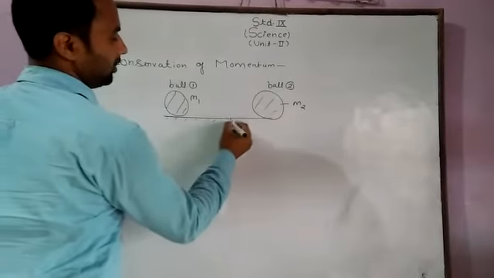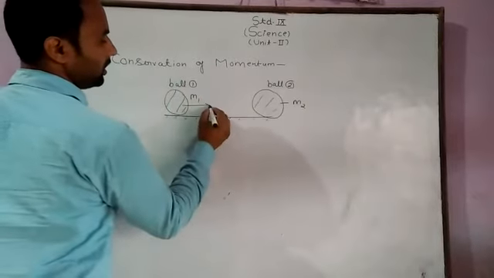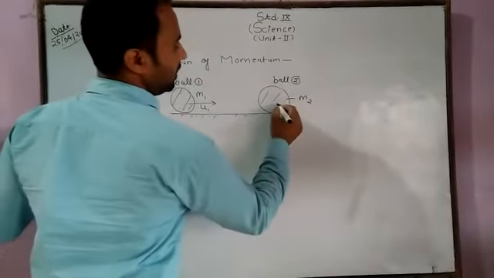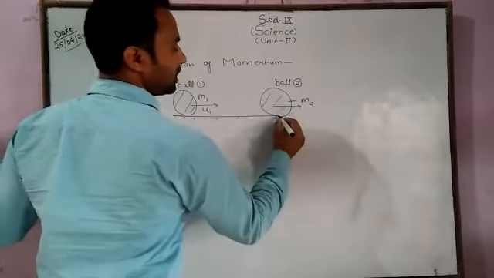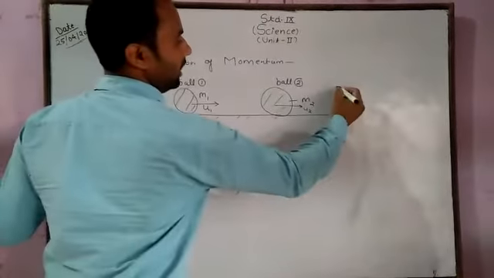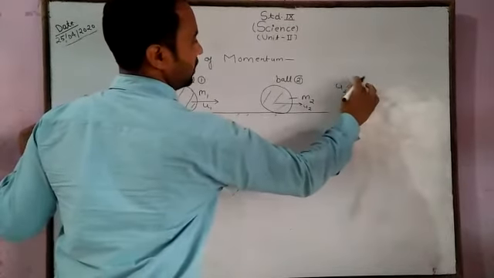This is our ground. m1 is moving with an initial velocity u1, and m2 is moving with an initial velocity u2, and u2 is less than u1.